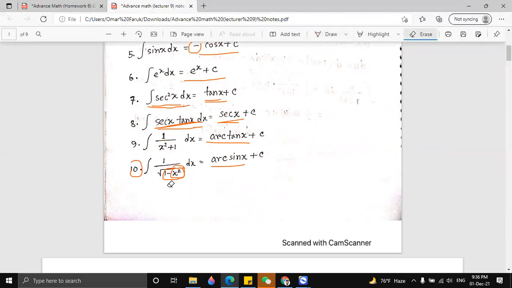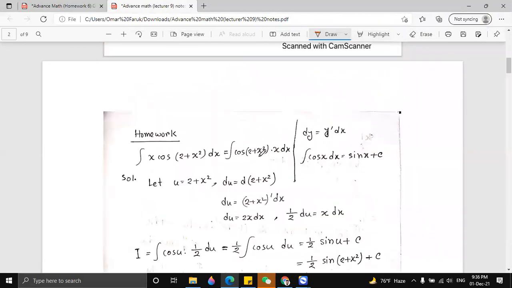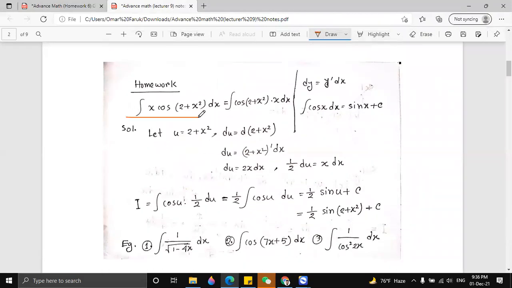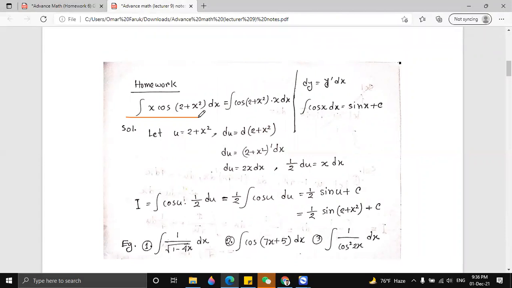Okay, guys. So here was our previous homework. Do you have any problem in the previous homework, like from lecture 8?